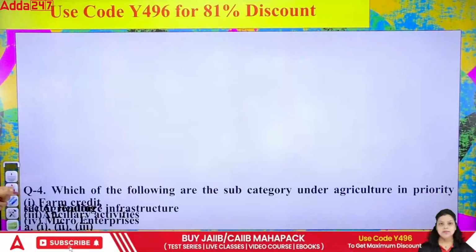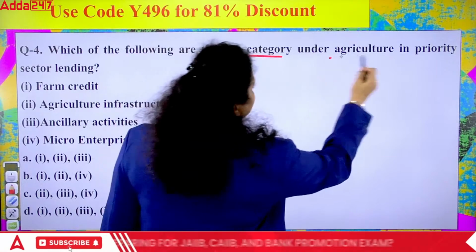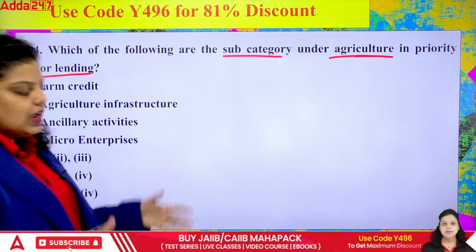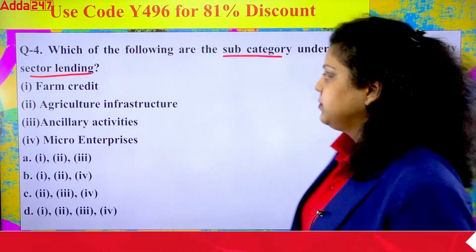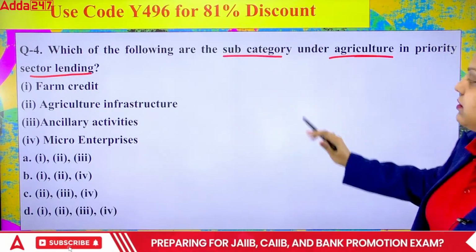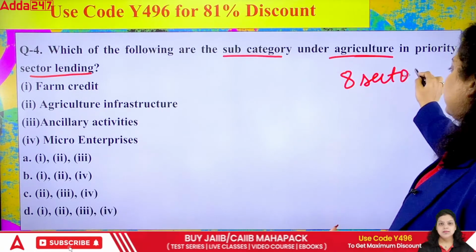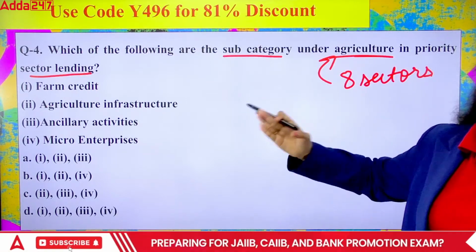The fourth question is asking which of the following are subcategories under agriculture in priority sector lending. I have just discussed what the priority sector is, so I am not explaining it again. But yes, the priority sector has certain sectors and subsectors. It has 8 sectors. Out of these 8 sectors, one sector is agriculture, and agriculture has been divided into subsectors.